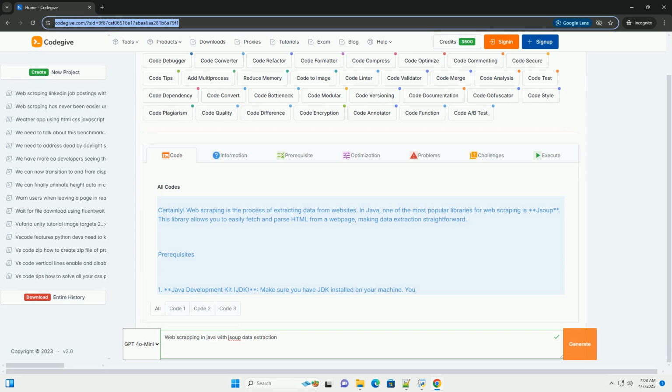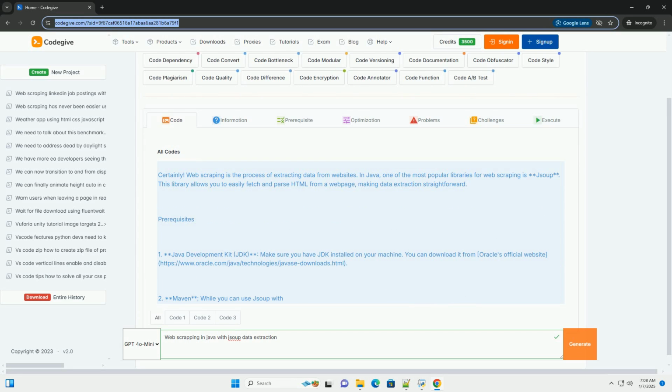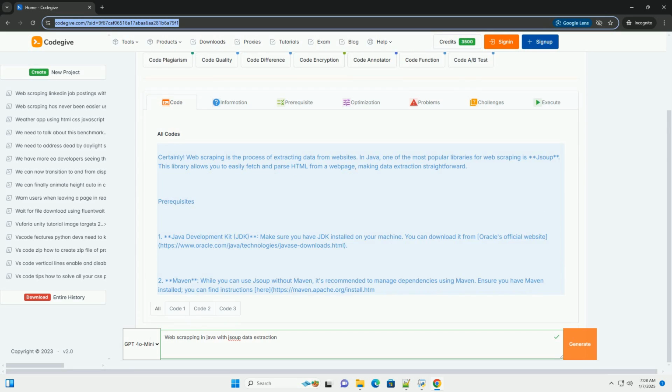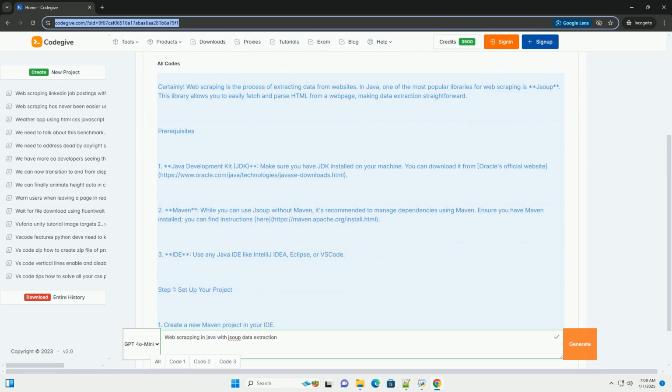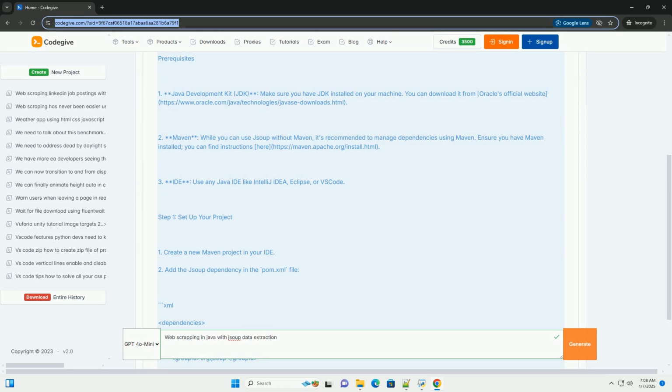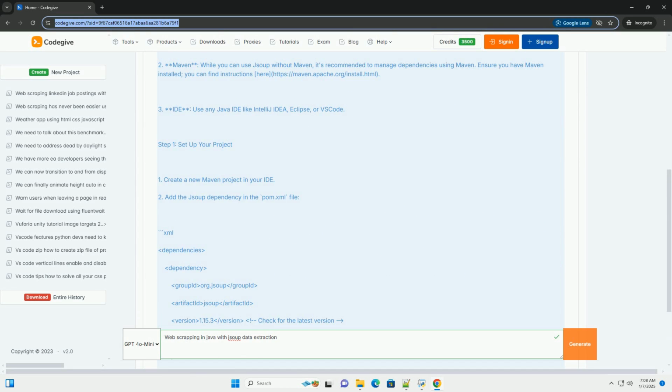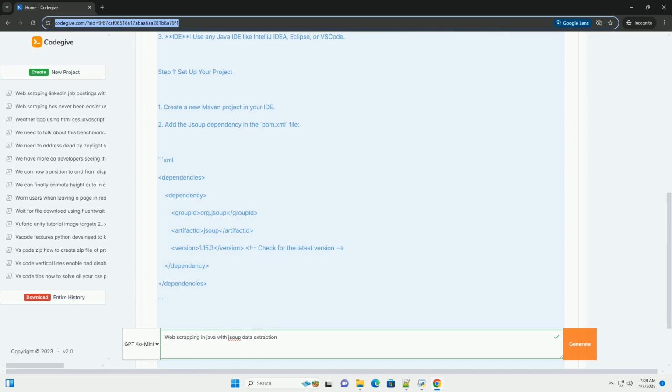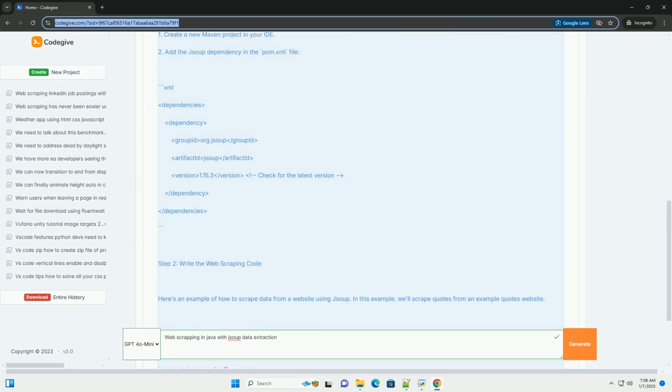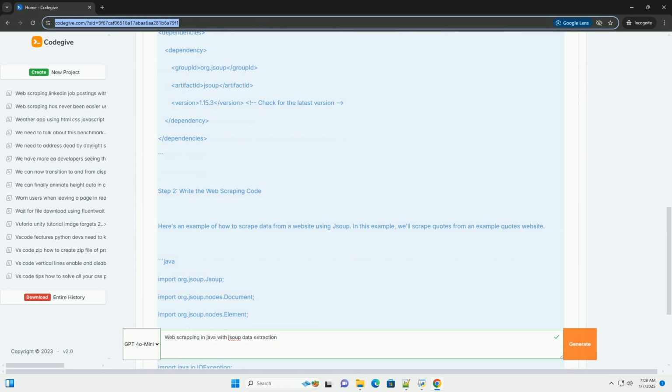Certainly. Web scraping is the process of extracting data from websites. In Java, one of the most popular libraries for web scraping is jsoup. This library allows you to easily fetch and parse HTML from a web page, making data extraction straightforward.